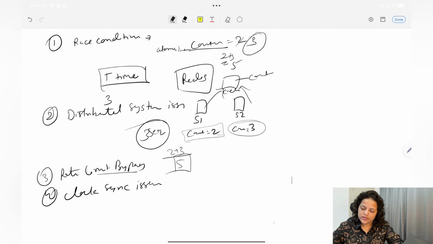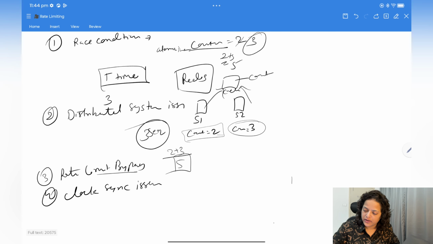The fifth one is, you don't have the fifth one. So only these 4 conditions: race condition, distributed system issue, rate limit bypass, and after that clock sync issue. Now let's discuss the API gateway and load balancing difference. Why? Because here we are talking about API gateway, that the best way to design rate limit is on API gateway, right? So let's discuss what is the difference between API gateway and load balancer.